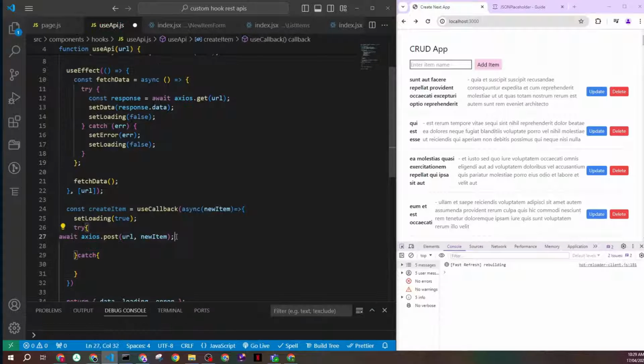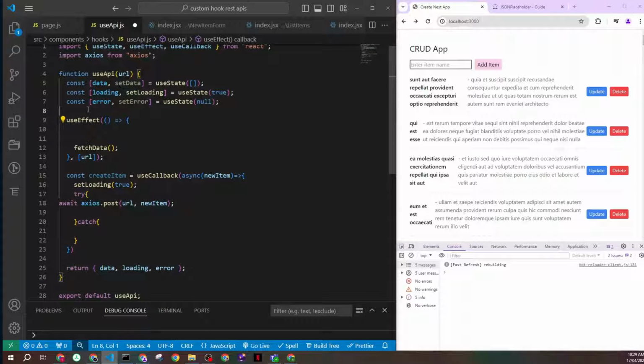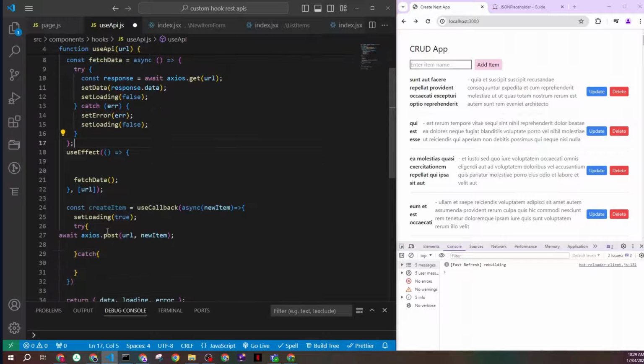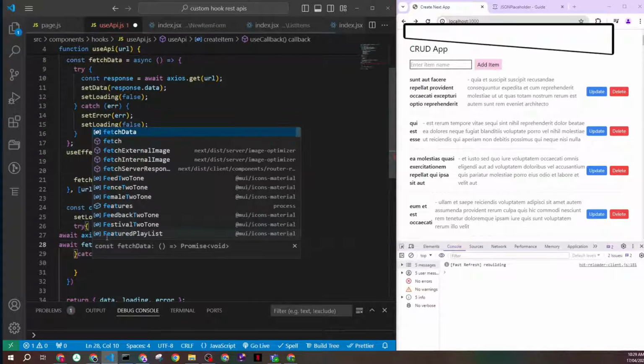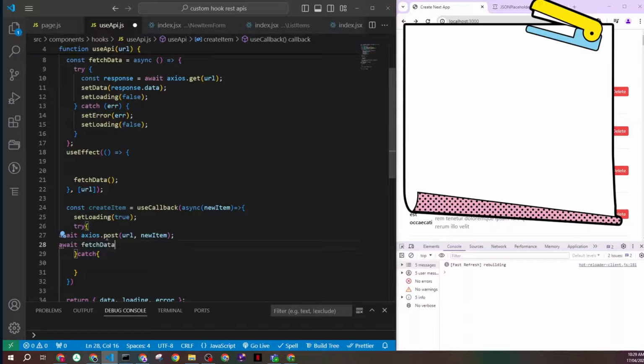Once I created my item and posted to my backend, I need to fetch the new list of my posts, so it contains the new item. To do so, I need to access the fetch data, and because I need it, I need to take it out of my useEffect so I can access it, and I can come right here and say await fetchData.